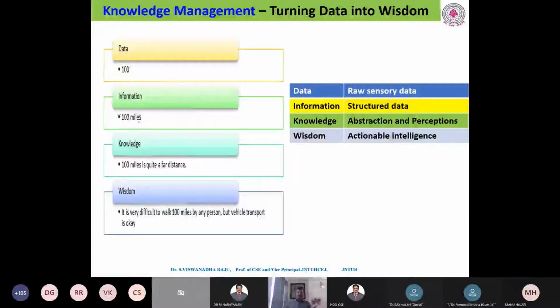And again, with this information I should be able to abstract and identify the perceptions. You see that 100 miles is quite a far distance. Suppose my target is to move from my place to another place, and the distance is maybe 100 miles. But with this information, I have to apply the knowledge.